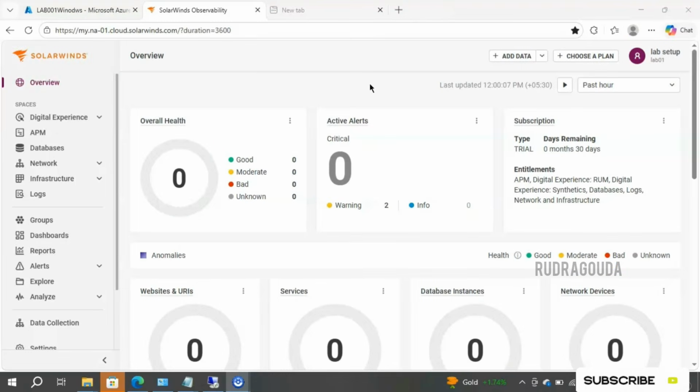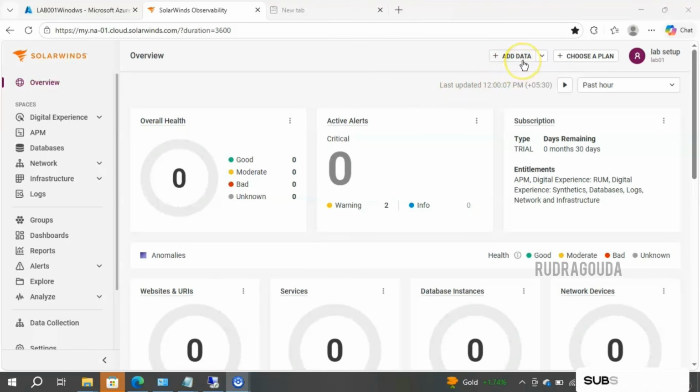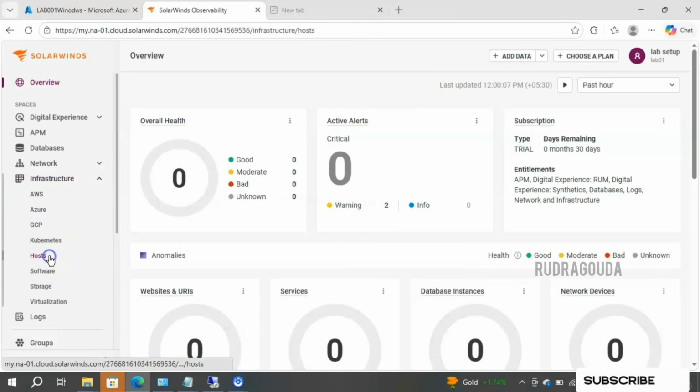We'll start with monitoring the host in the SolarWinds Observability tool. Okay, a host can be Windows or Linux. I am covering both here. First, I'll start with the Windows servers. To add the Windows servers into the monitoring, either you can click on Add Data or expand this Infrastructure tab and then go for the hosts.